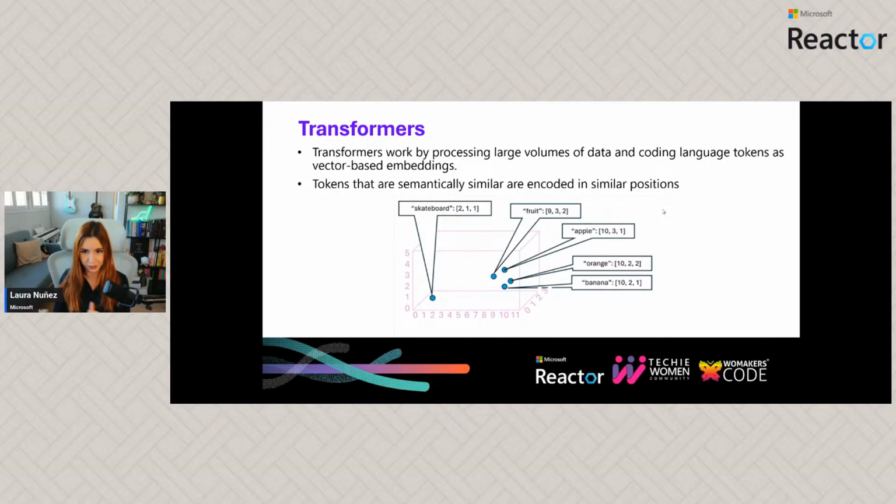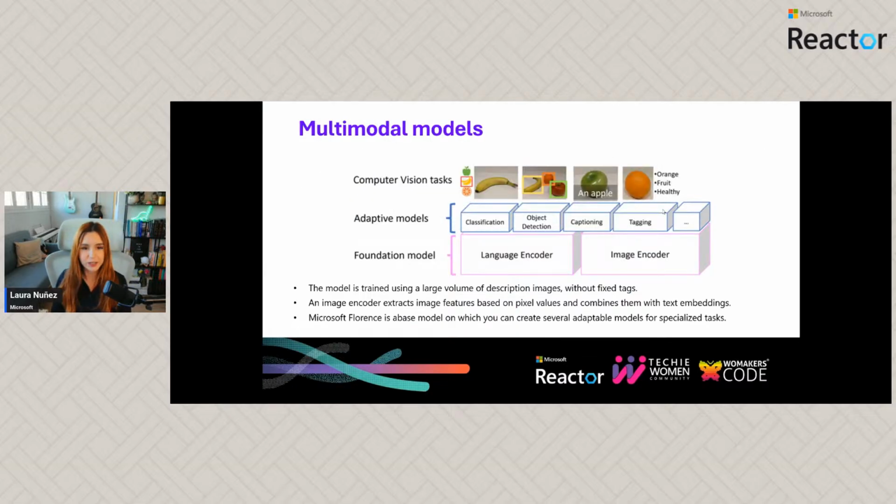We can do that with these two kinds of models. What else do we have here? We have multimodal models, and this is the coolest thing ever, right? Because we can combine the encoding of the text, so converting text into numbers, into vectors, tokens, and converting images into also numerical representations, so numerical features. We can combine both of them into models that are going to be able, based on that, to take an image and find out what's in the image.